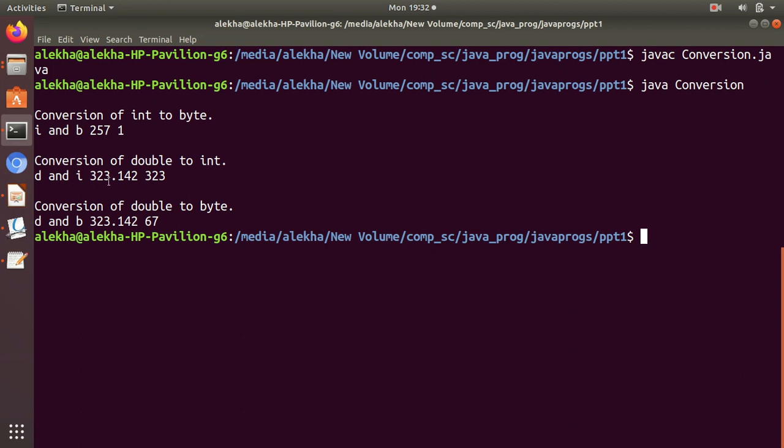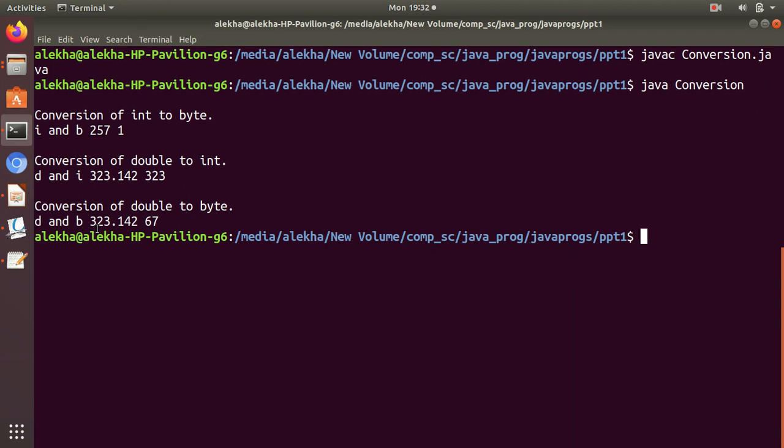Similarly, the second conversion is very similar to what we have seen in our previous programming language. When a double is assigned to an integer, the decimal part is simply truncated. Now when you convert a double type into the byte type, the same method is applied: the modulus on 256. When the value is less than 256, you get exactly the same value.